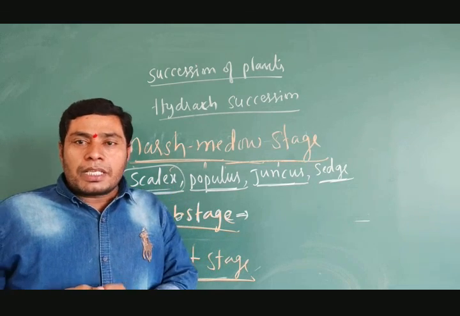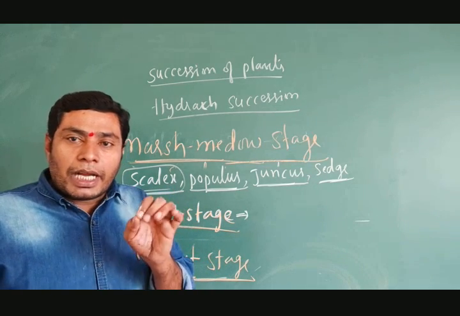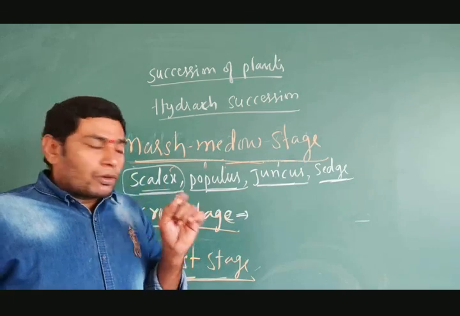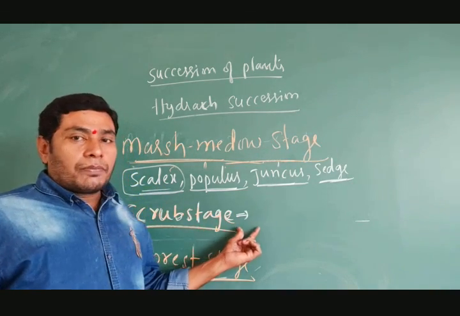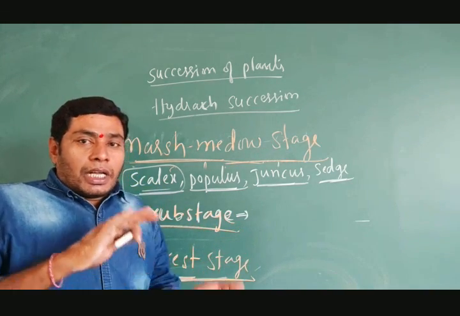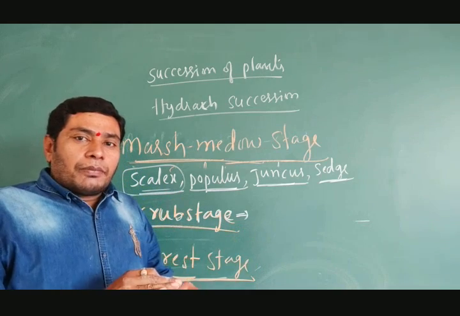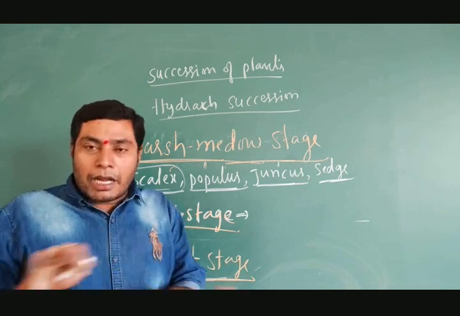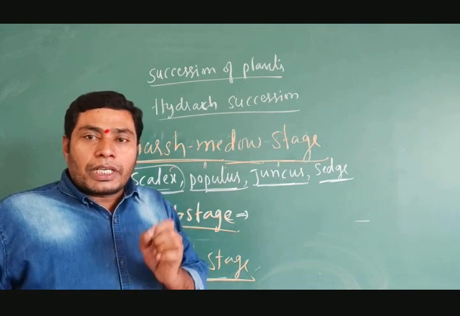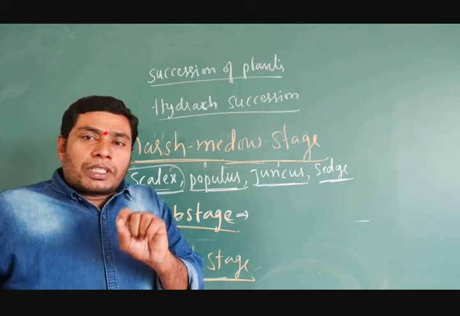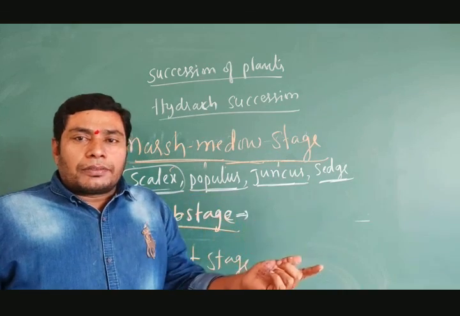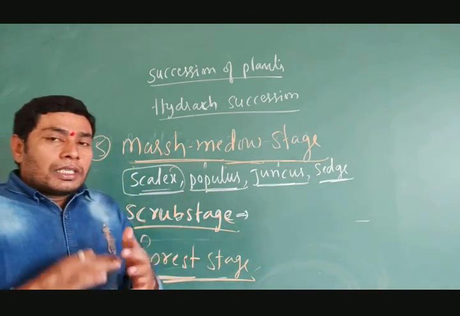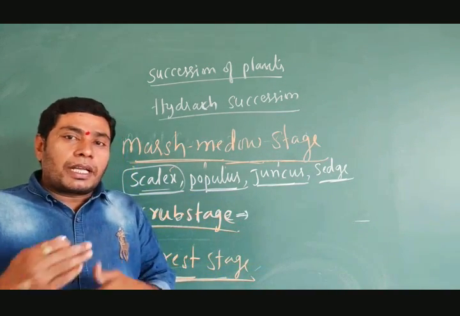The heterotrophic animals also grow in the scrub stage. With the help of the animals and the plants, without plants the animals cannot live, they will die. And without animals the plants also die. So they are simultaneously depending on each other.